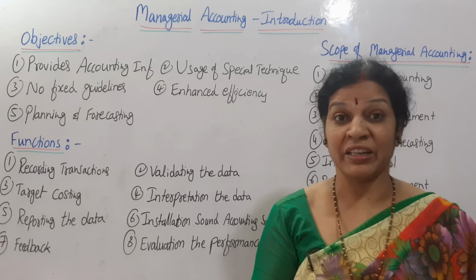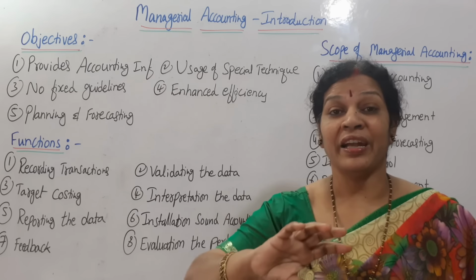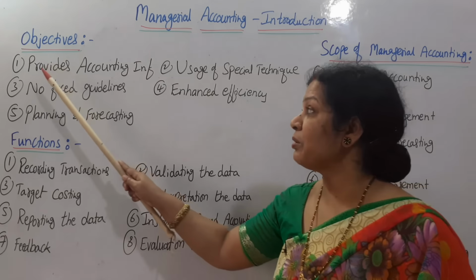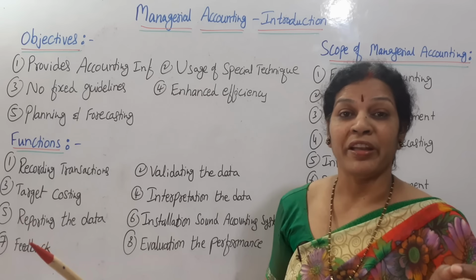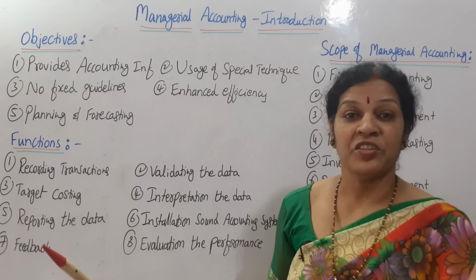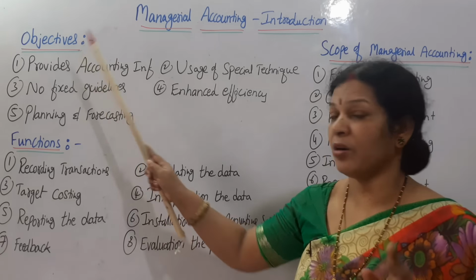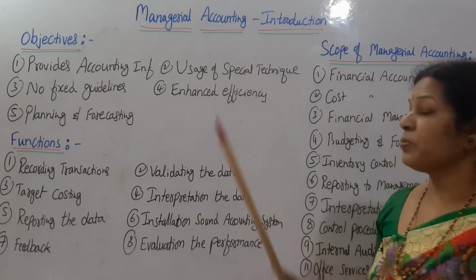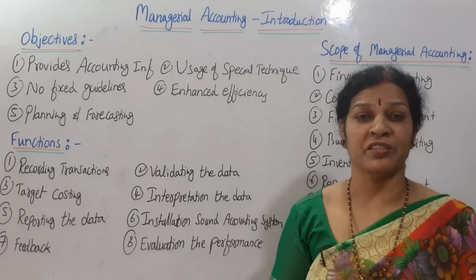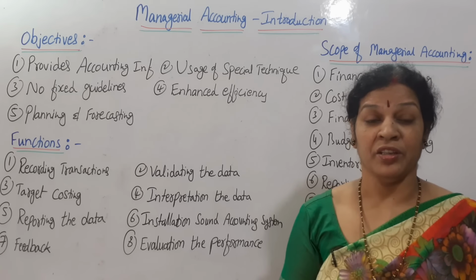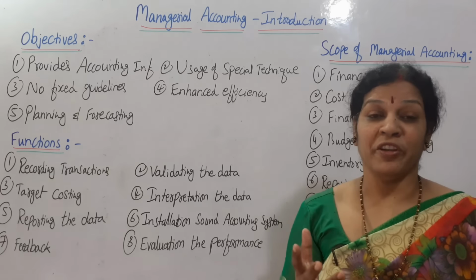Yes, it is there, but we convert and prepare it in a way that is useful to the management and give the information in a systematic way, so that management can plan, take action, and take decisions. In that way, providing accounting information is the main objective. And also the usage of special techniques. In managerial accounting, we use special techniques like marginal costing and standard costing, and we give the proper information.